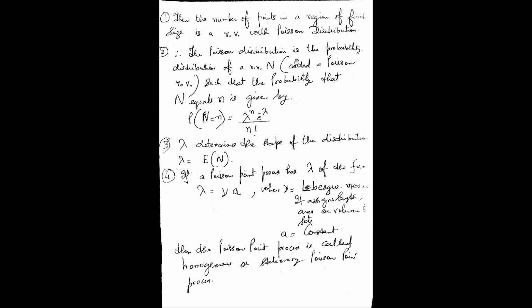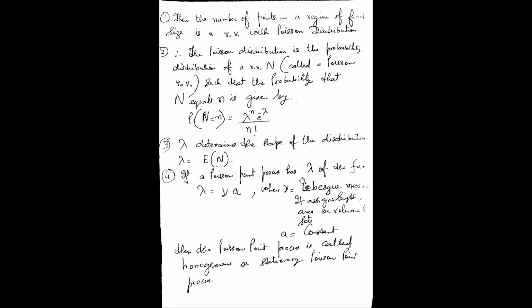The Poisson distribution is the probability distribution of a random variable N called a Poisson random variable, such that the probability that this random variable capital N equals some small n is given by lambda raised to the power n, e to the power minus lambda, divided by n factorial. Lambda determines the shape of the distribution, which is the regular period after which the next Poisson point will happen.